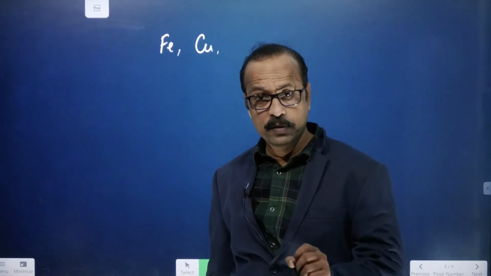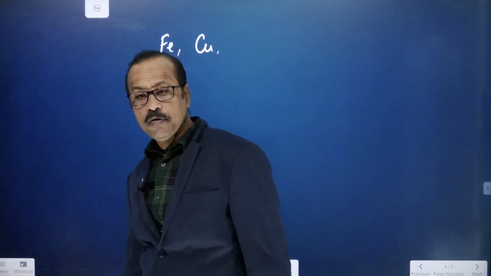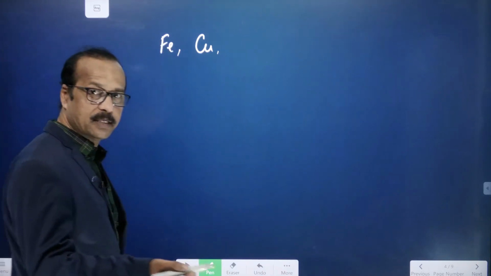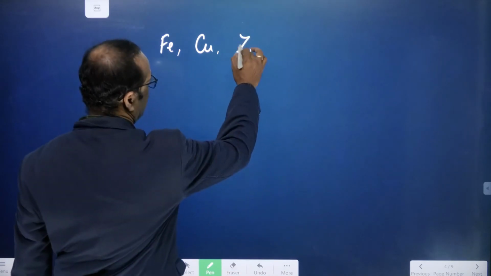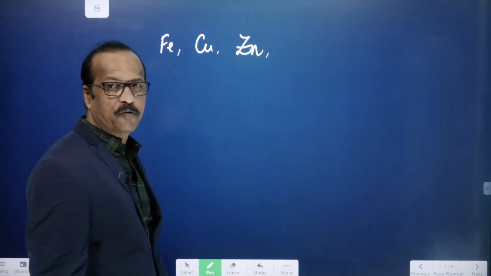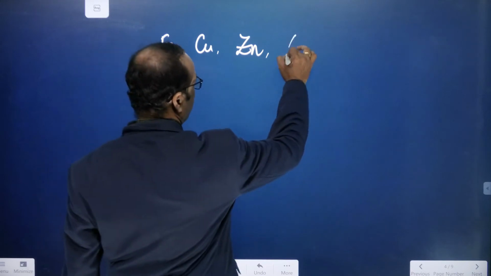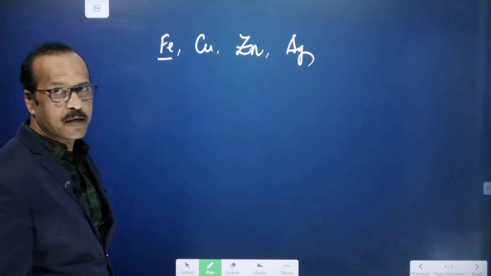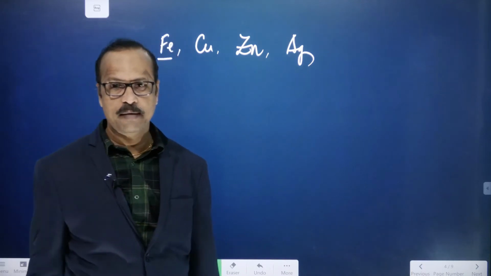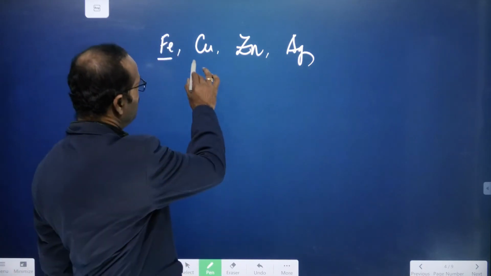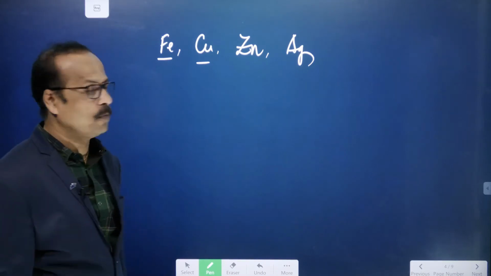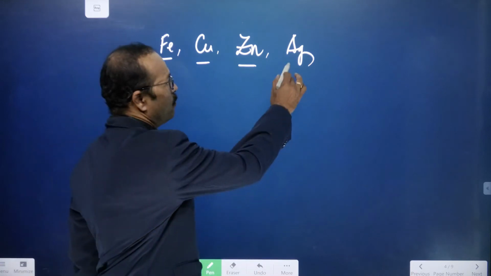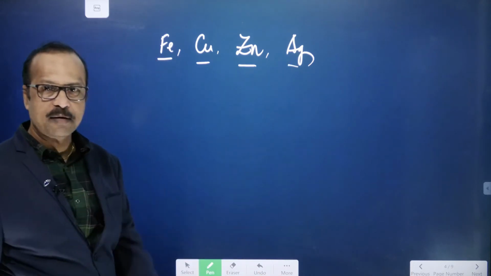Wherever you want to write copper, you can write Cu. Wherever you want to write some element, say zinc, we write Zn. If you want to write silver, we write Ag. So here, when we write Fe, what is the meaning? There is one iron atom. When you write Cu, there is one atom of copper. When you write Zn, there is one atom of zinc. When you write Ag, there is one atom of silver.